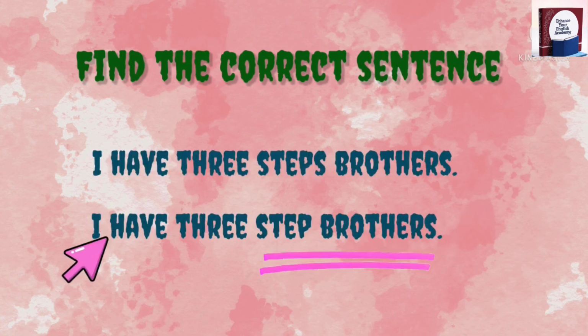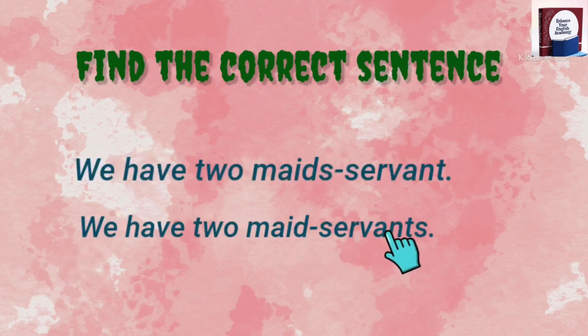I have 3 step brothers. Brothers is the main word, so we should add s to brother. I have 3 step brothers. We have 2 maid servants. Servant is the important word, so we should add s to servant.